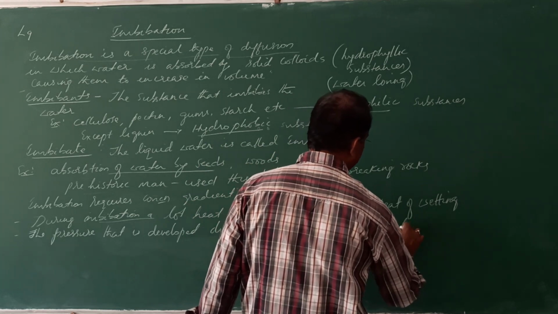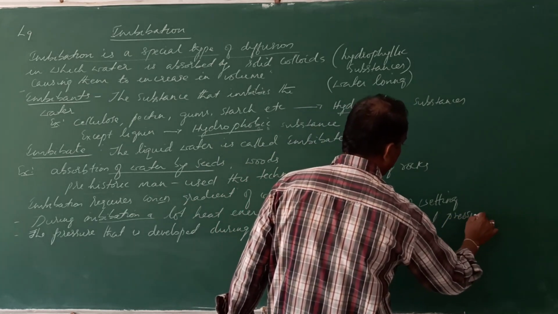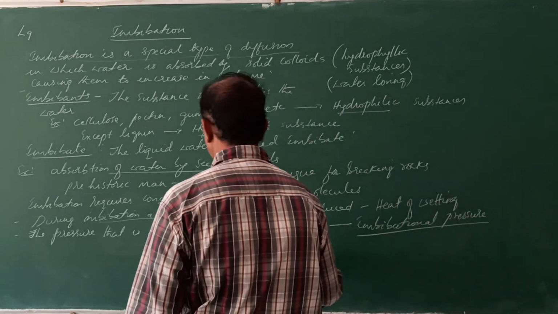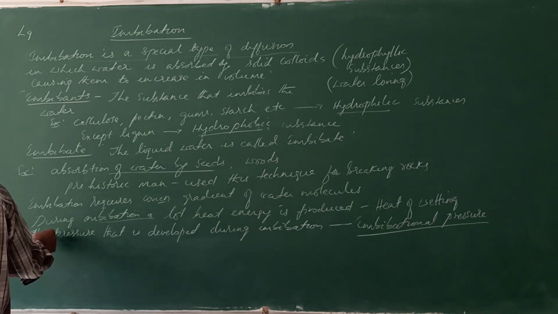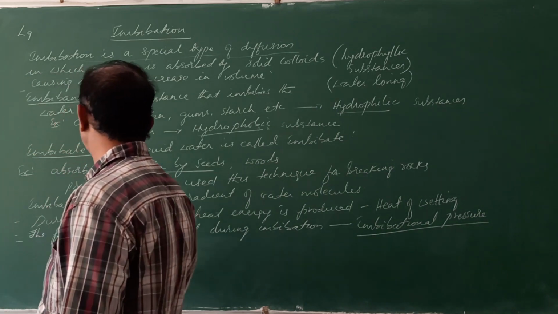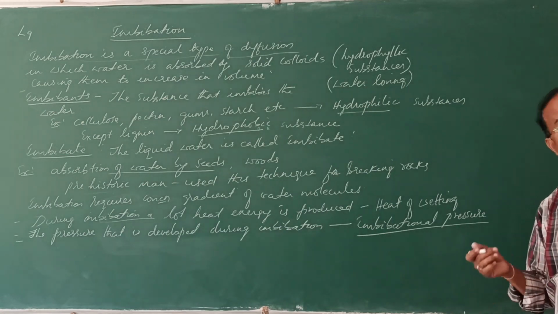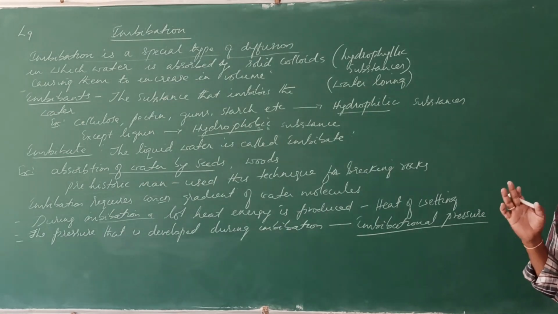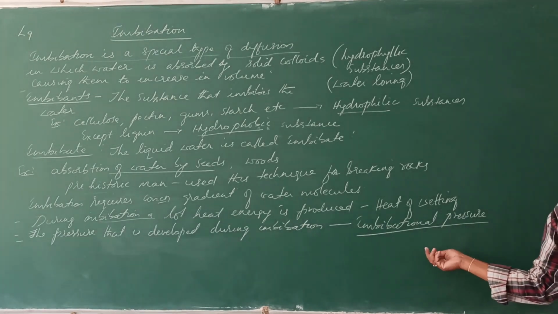Imbibitional pressure. See, there are different types of pressure. You should remember that. Imbibitional pressure. The pressure that is released during imbibition, as I said, is up to 1000 bars of pressure.